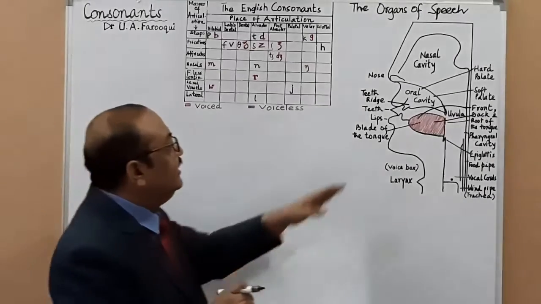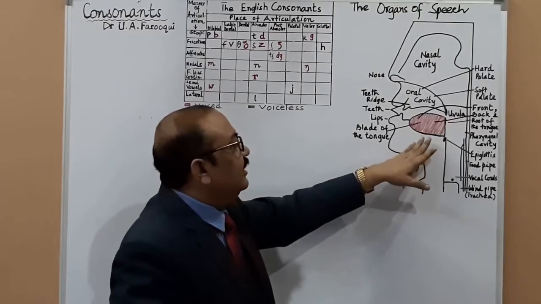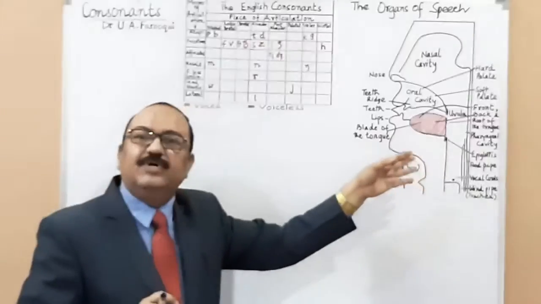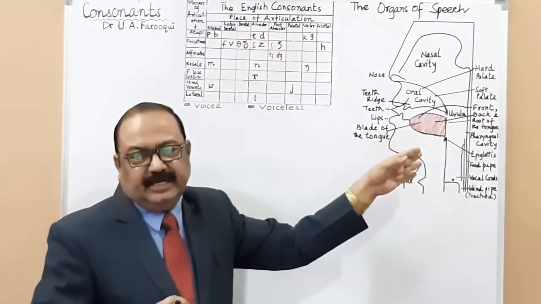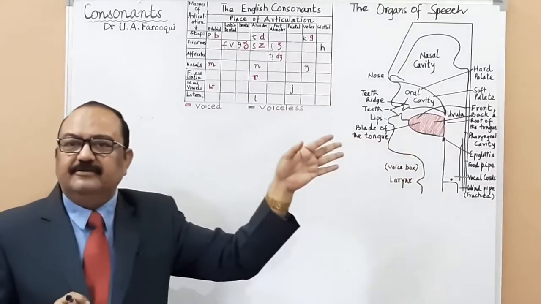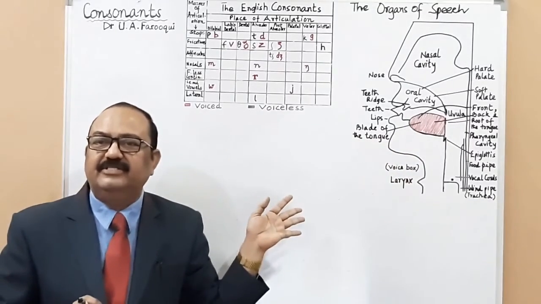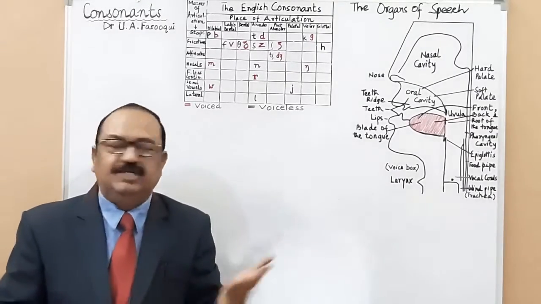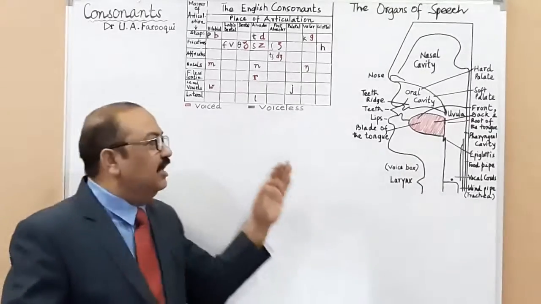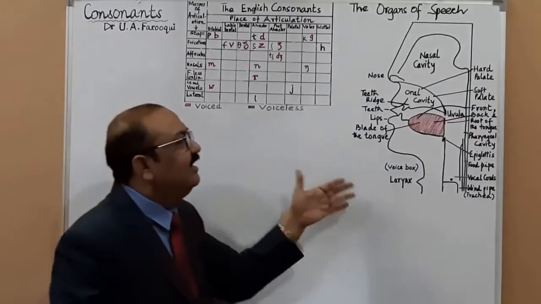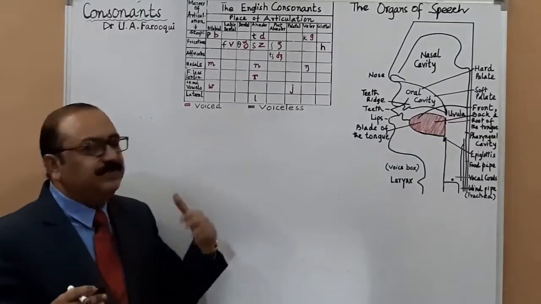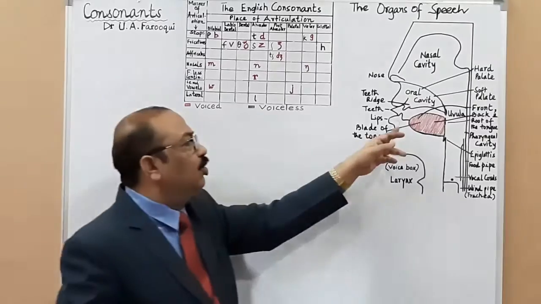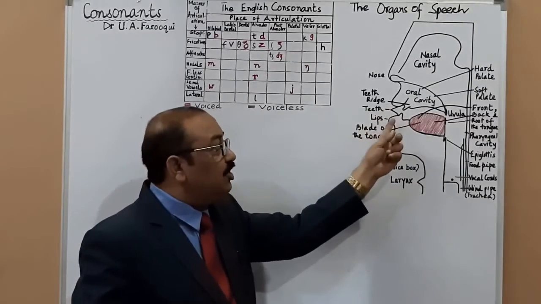Yes, sir. In consonants, when we produce them, you have passive articulators as well as active articulators. Do you know what they are? Active articulators are actively involved in the production of speech sounds. This is self-explanatory. When I say active articulators, I mean that they are actively involved in the production of speech sounds. For example, the lower and upper lip, because you round your lips.